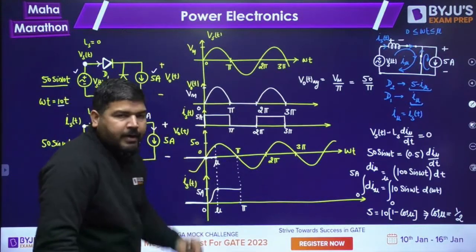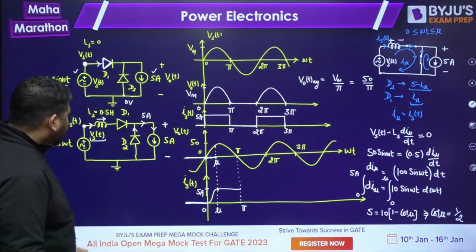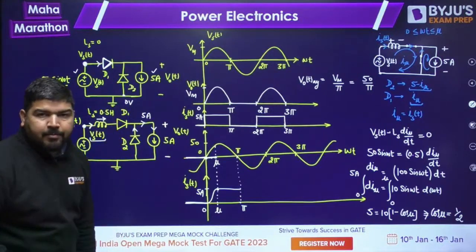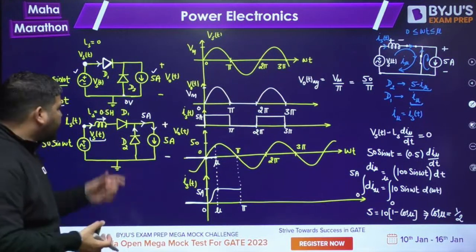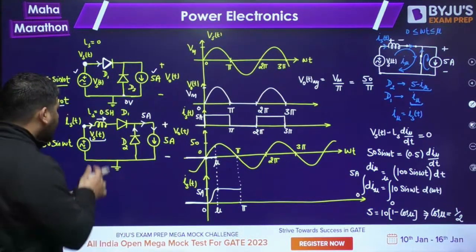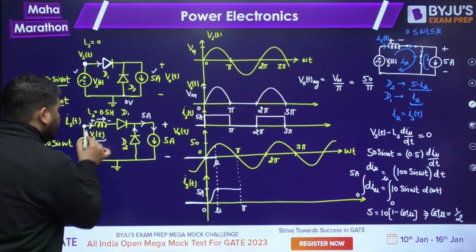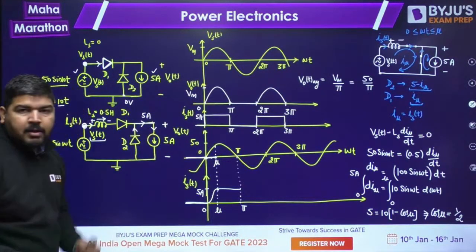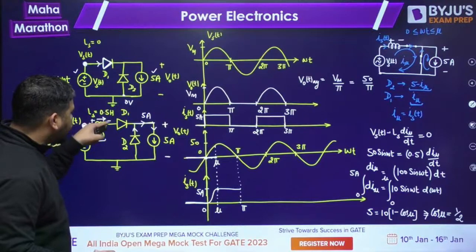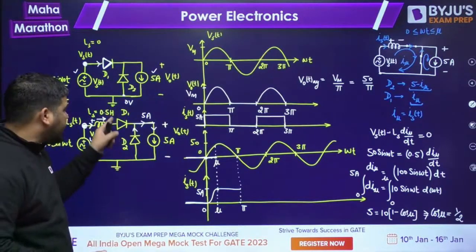Now after mu, what will happen? After mu, this current has increased to 5 ampere and it is constant. If the inductor current is constant, then the voltage across the inductor will be 0. So whatever the supply voltage is, the same will appear here, because there is no drop in the inductor and no drop in the diode, as I am taking an ideal diode.